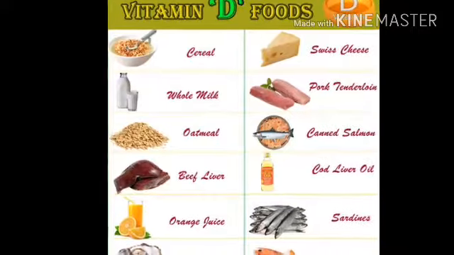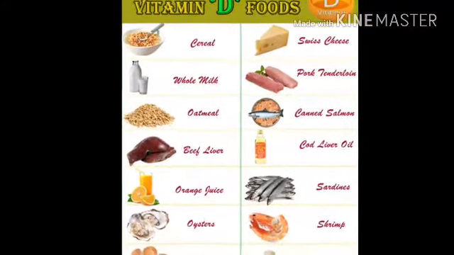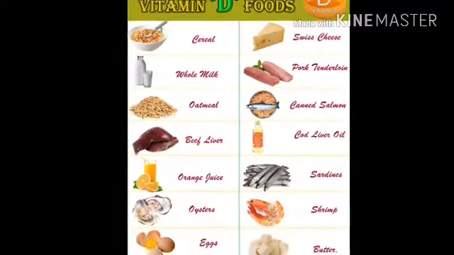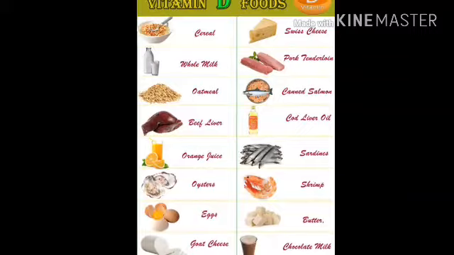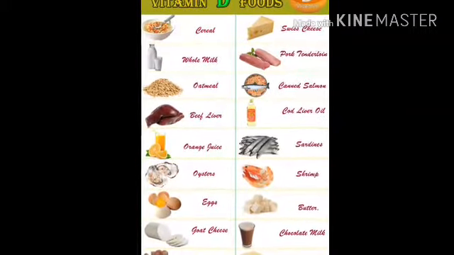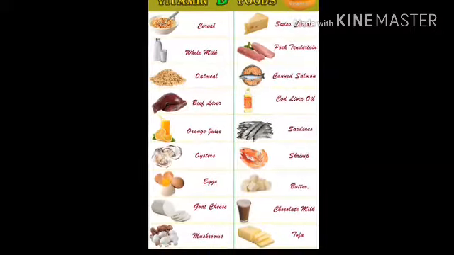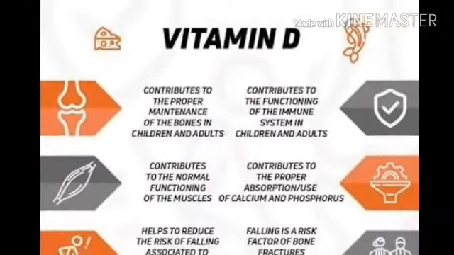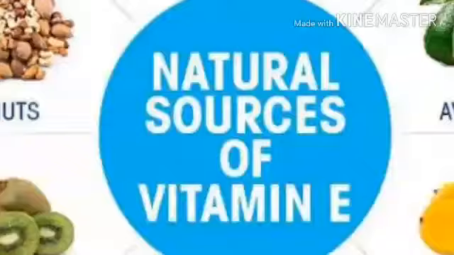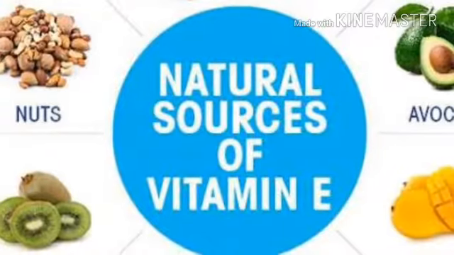Already we discussed that, right? So here different kinds of food items are there which can give us vitamin D. So that's why definitely we should expose ourselves to the sunlight in the early morning to get the vitamin D. And here are some examples of the food that I am showing in the figure about the vitamin D. You could see here. So the benefits of the vitamin D you can see here. And next we'll come to the vitamin E. It helps us